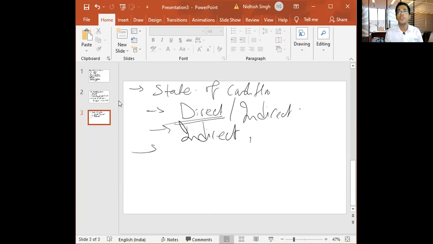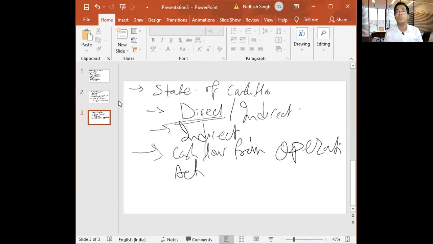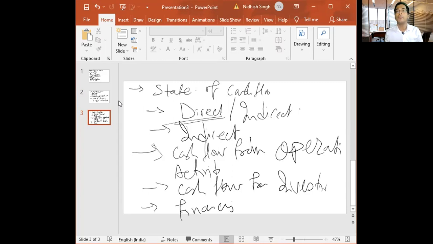Here we need to mention three key sections: cash flow from operating activities, cash flow from investing activities, and cash flow from financing activities. So these are the three types of cash flow that we need to reflect in the cash flow statement.